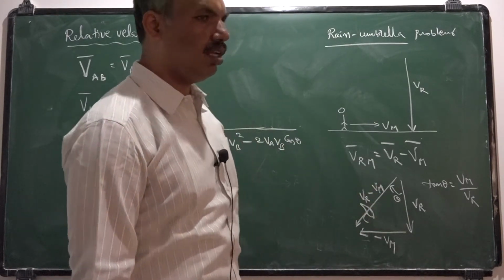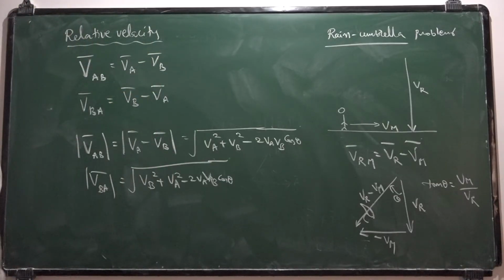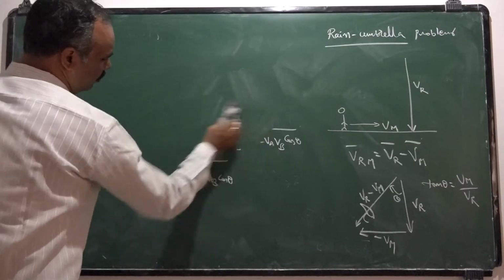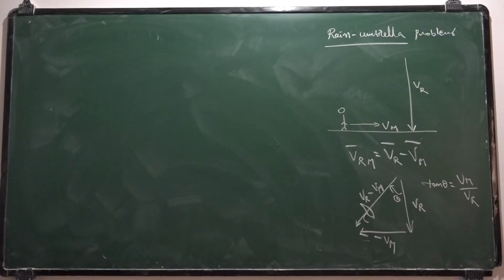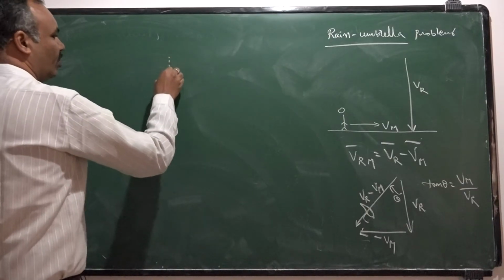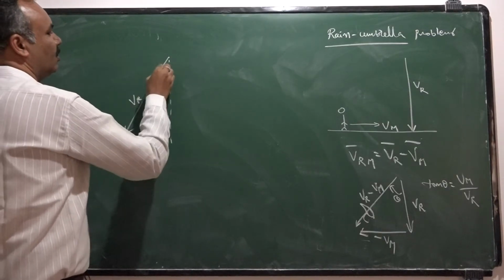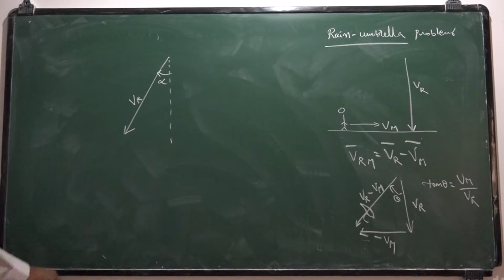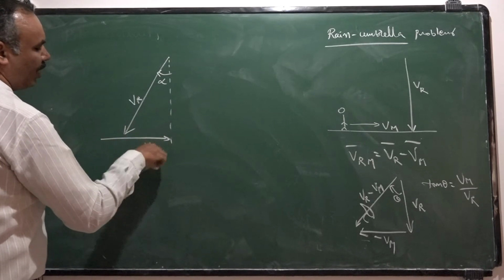Sometimes the rain may fall in a slant direction. In that case, what procedure does he need to adopt? Let us see. Actually, this is the vertical. Rain is falling like this. Actual velocity of rain is like this. Actual velocity of the rain is making an angle alpha with the vertical like this. Now our man is moving in this direction. This is velocity of man.